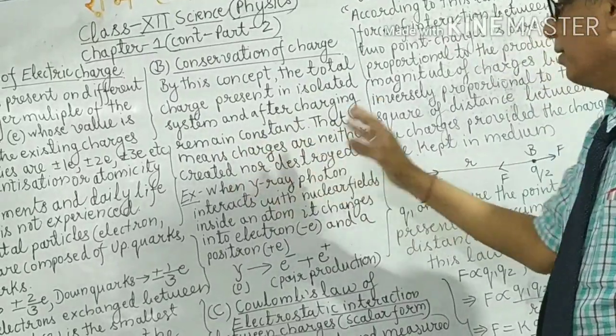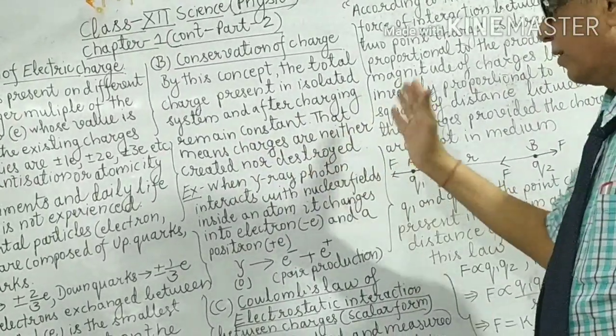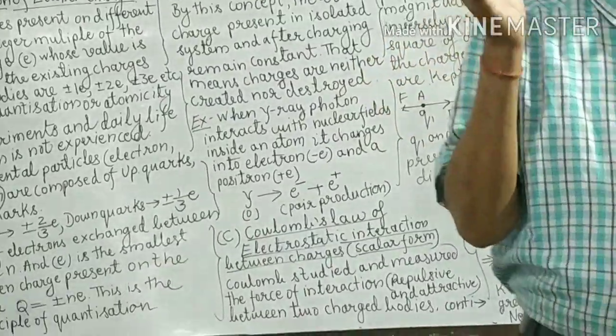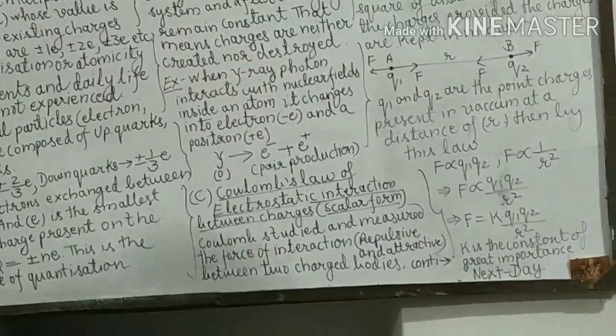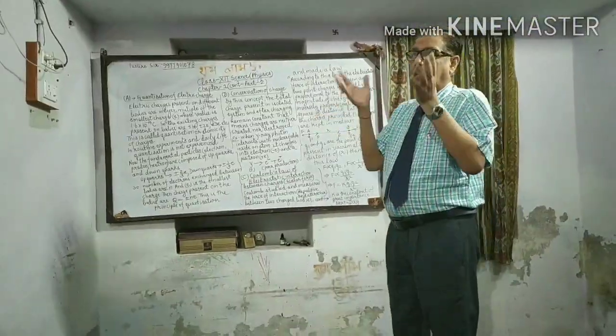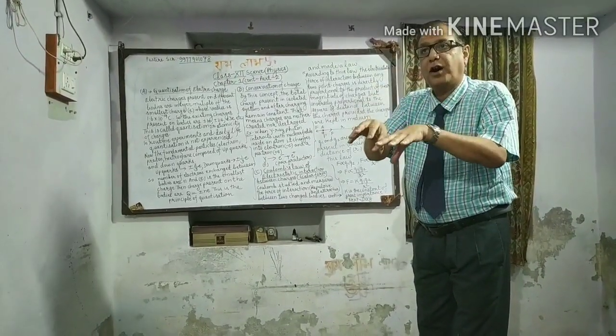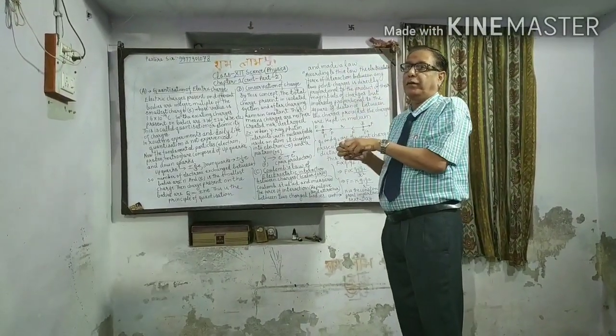That means charges are neither created nor destroyed. Whatever the total number of positive and negative charges present on a charged body, it remains constant before charging and after charging.